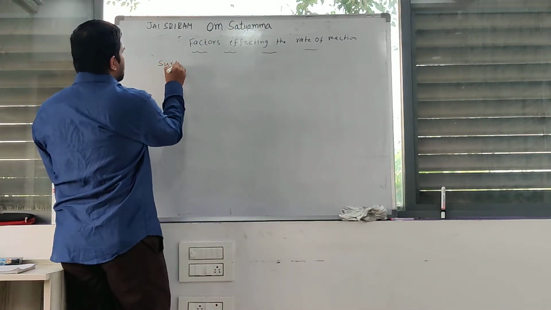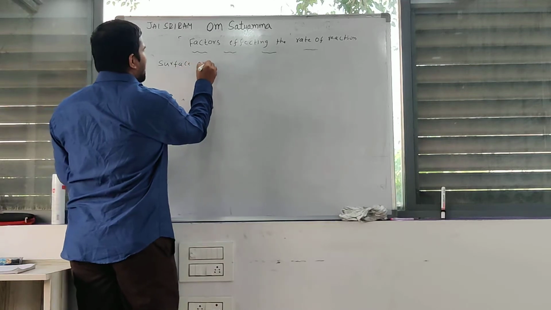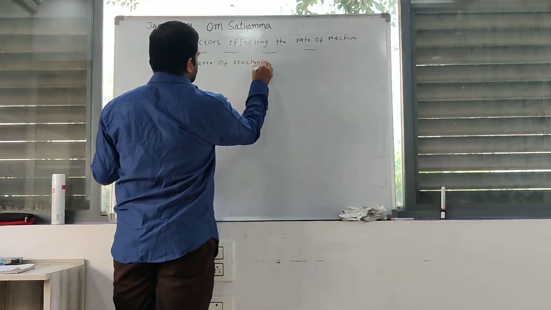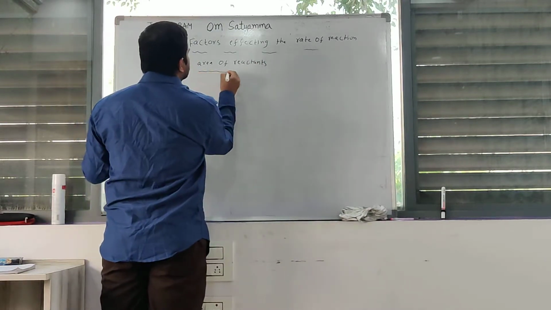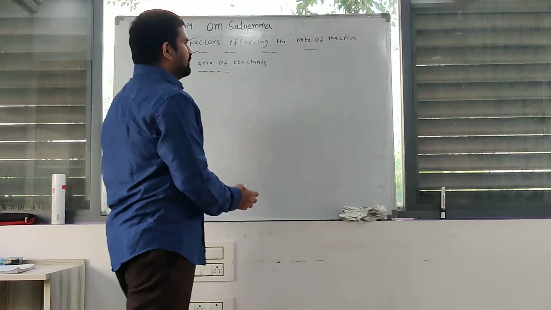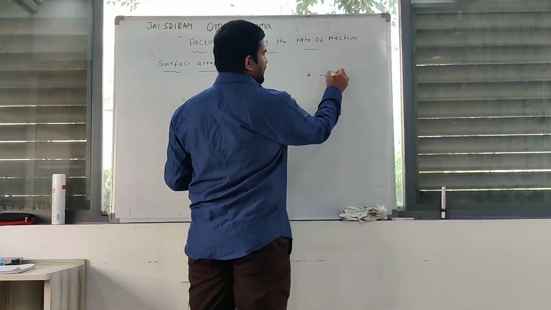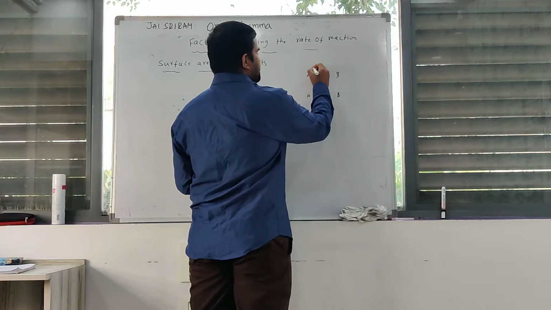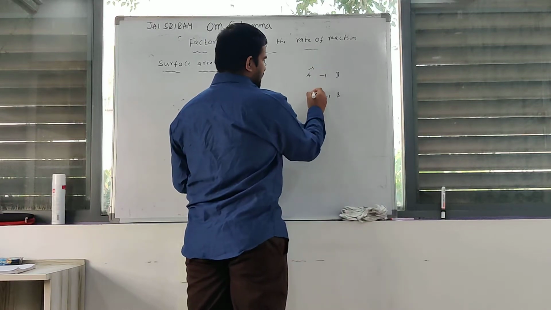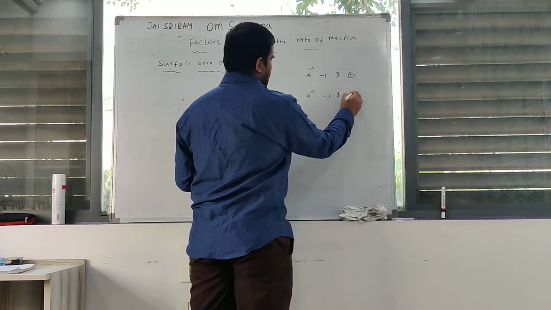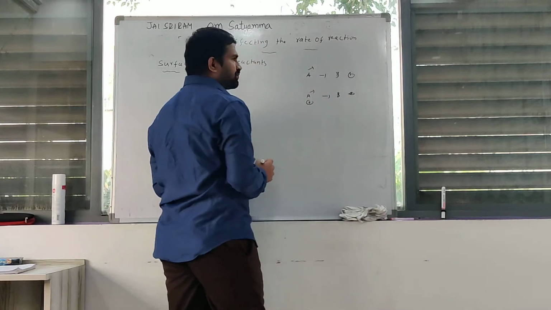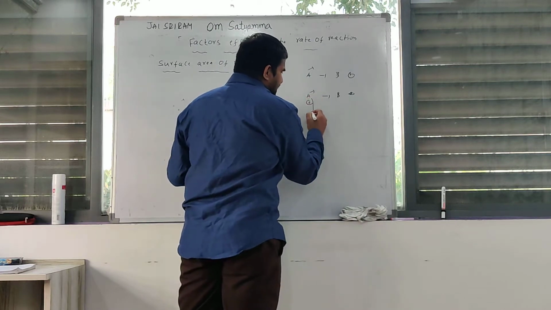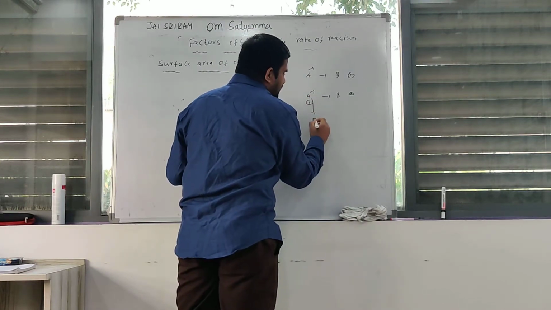Next one, surface area of reactant. Simple. Okay. Here A gives rise to B. Here A gives rise to B. The surface area of A is less compared to the first one and second one. Here, in the second, the surface area of A is more.